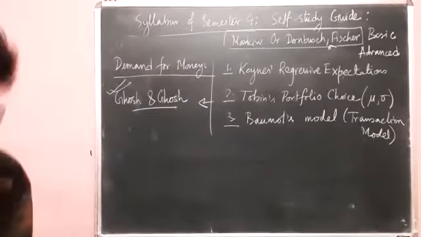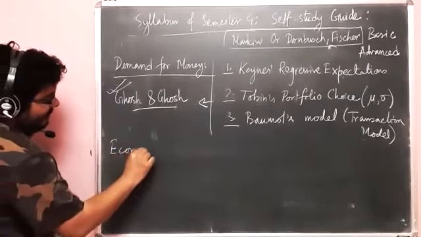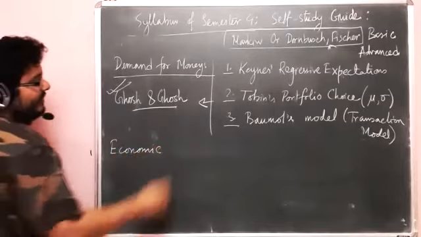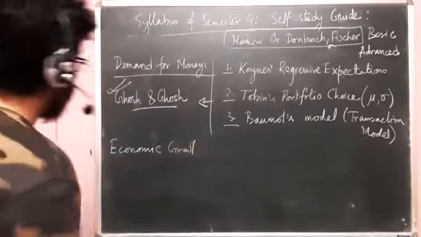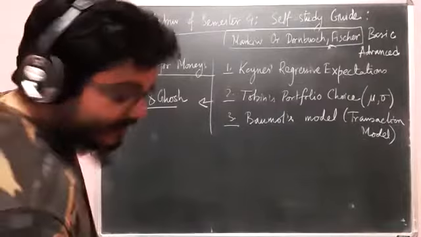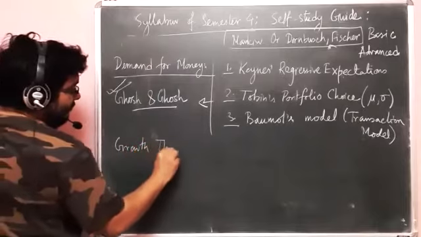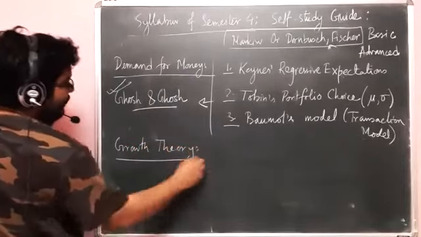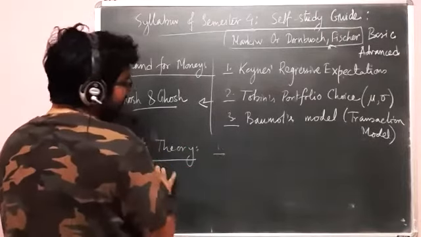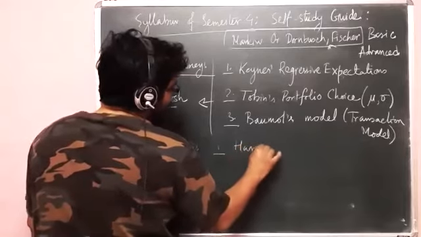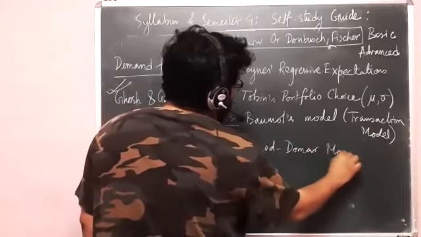Okay. Then comes the last topic. Let me not write economic growth. This is something else. Let's just simply write growth theory. Now, in growth theory you have 3 models. Number 1, from which the literature itself starts, is Harrod-Domar. So Harrod-Domar is basically 2 models, one developed by Harrod and the other developed by Domar.